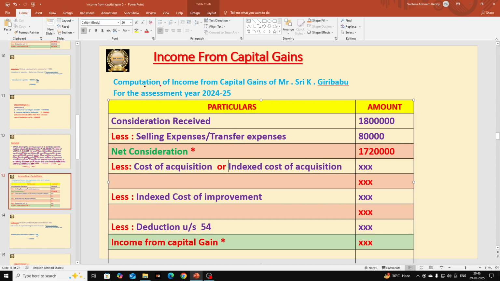So what we are going to take here is only the indexed cost of acquisition. So I am removing cost of acquisition. So here how much are we going to take? 13 lakhs 92,000. Let us deduct that from the previous value, that is 17,20,000. So we get 3,28,000.